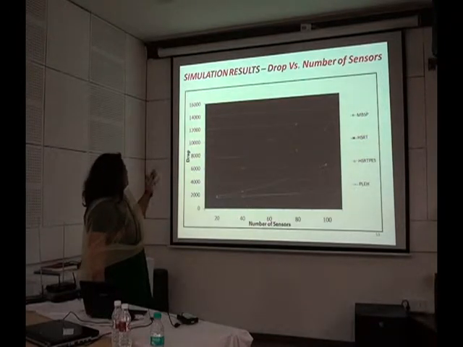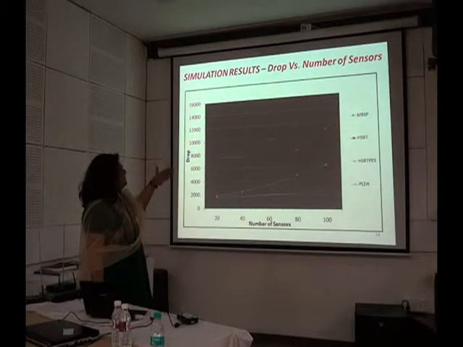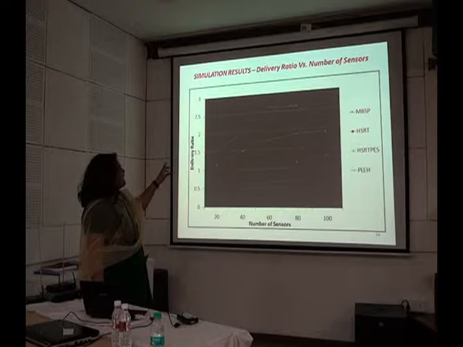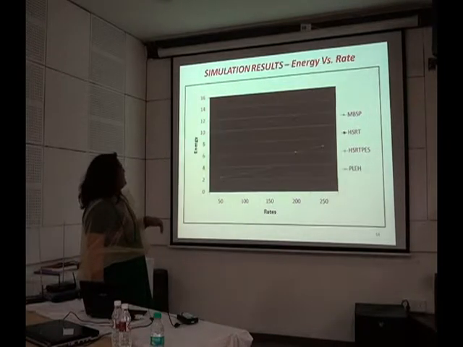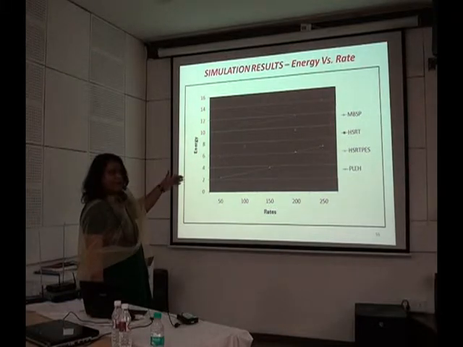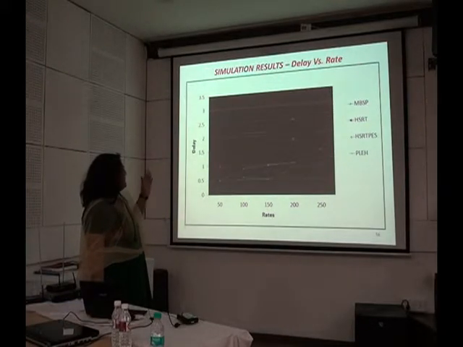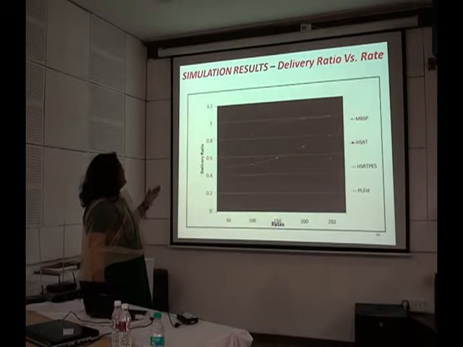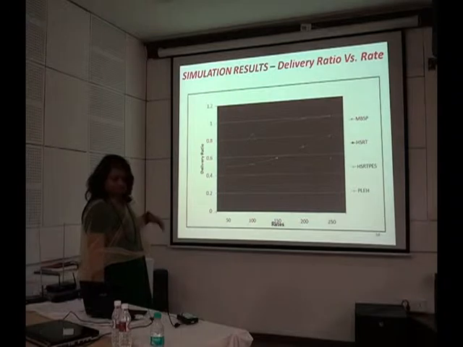For drop versus number of sensors, from MBSP to PLEH the drop has been minimized. Then delivery ratio has improved: the bottom one is MBSP and the top one is PLEH. Likewise, for energy versus rate, energy has reduced significantly, the delay has been minimized, the drop has been minimized, and the delivery ratio has improved.